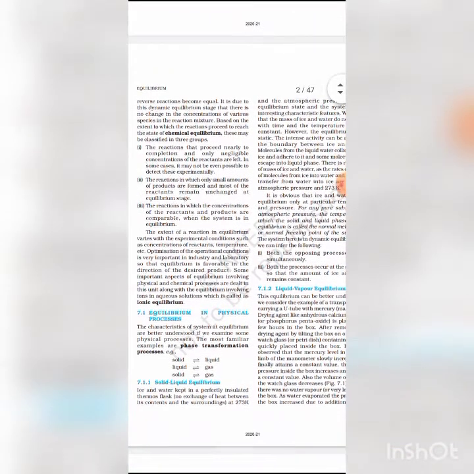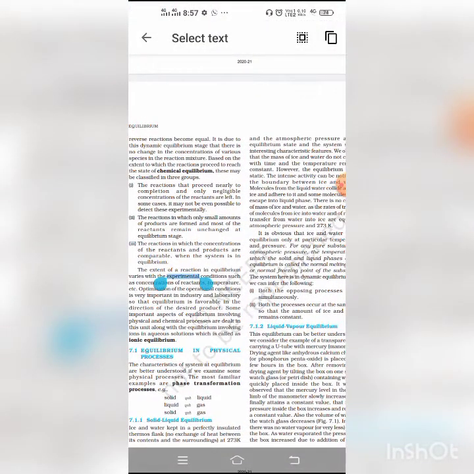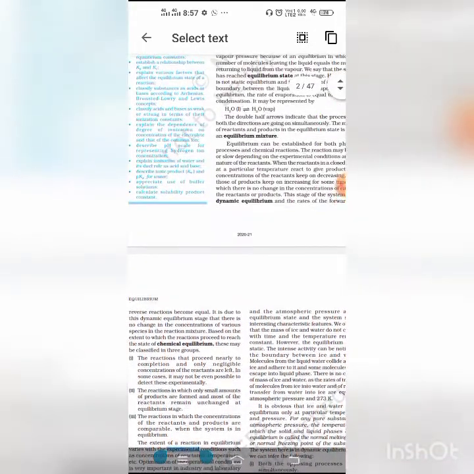Okay. Now students, we are discussing the solid liquid equilibrium. Solid liquid equilibrium is, for example, when ice melts into water, or we get ice again from water. This is a solid liquid equilibrium example. And when a solid is in equilibrium with liquid in a perfectly insulated thermoflask, it is called the solid liquid equilibrium. So your experiment should be in a closed container. It may be a thermoflask.